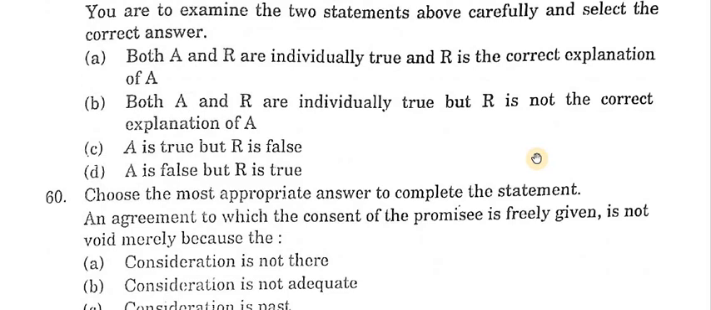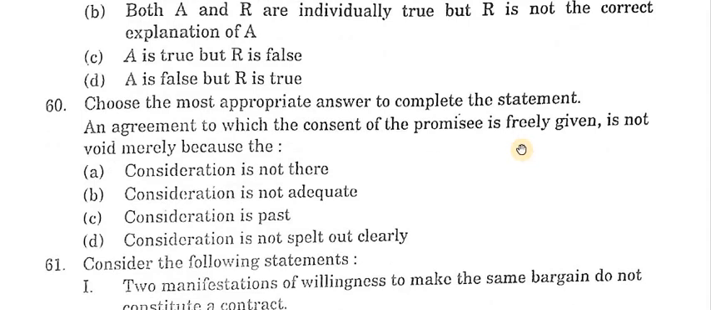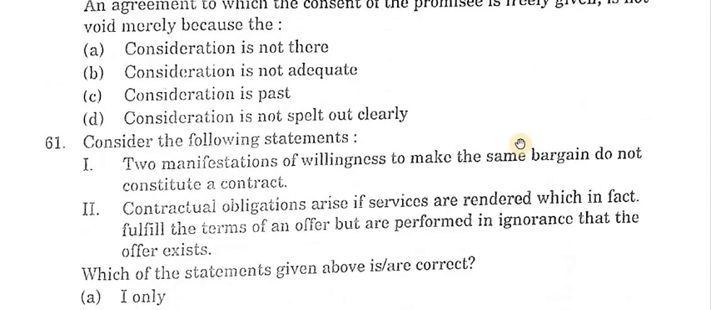Next question 60. Choose the most appropriate answer that completes the statement: an argument to which the consent of the promisor is freely given is not void merely because the consideration is not adequate. Next question is 61.